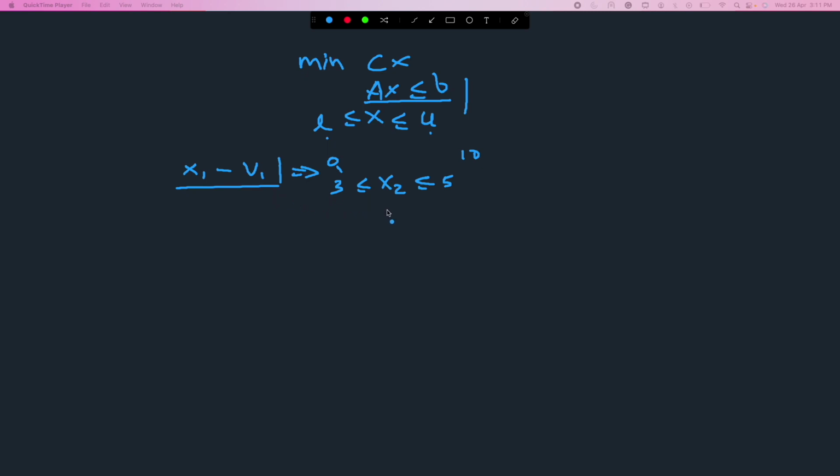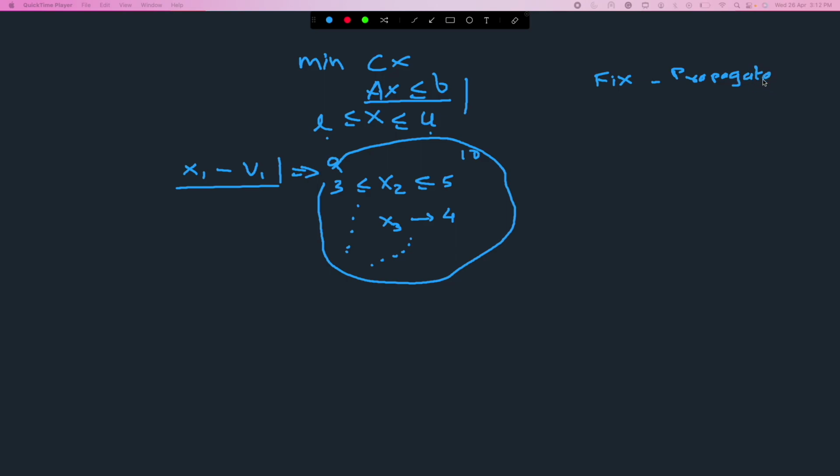It might even happen that some other variable, let's say x3, just because I fixed x1 to this value v1, got fixed to a value, say 4, right? And these are all sorts of changes that we can expect, right? So this is our fixing part, right? So this is fix, and all of these bound changes that are implied because of this fix, we are going to derive using propagate, right? So this is the fix and propagate framework, and we don't just simply stop here, right?